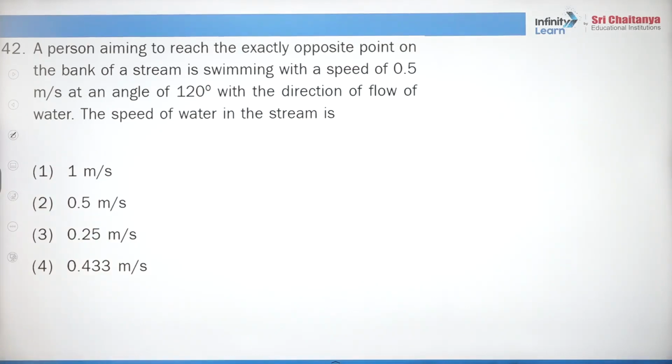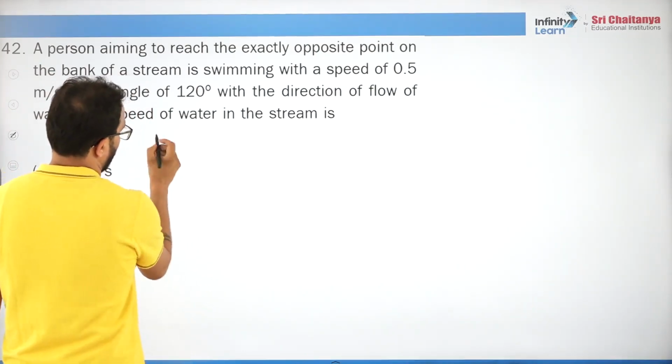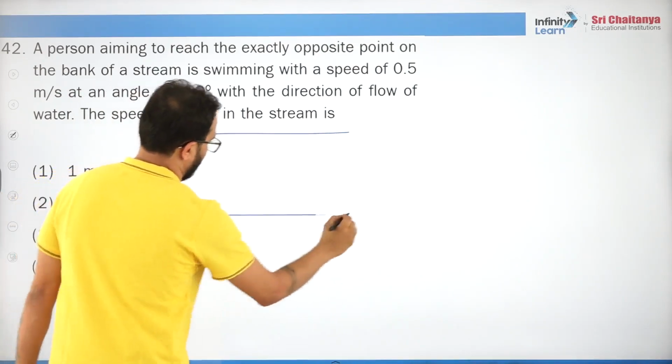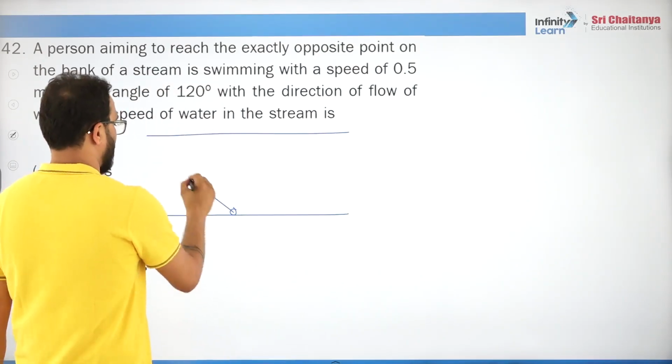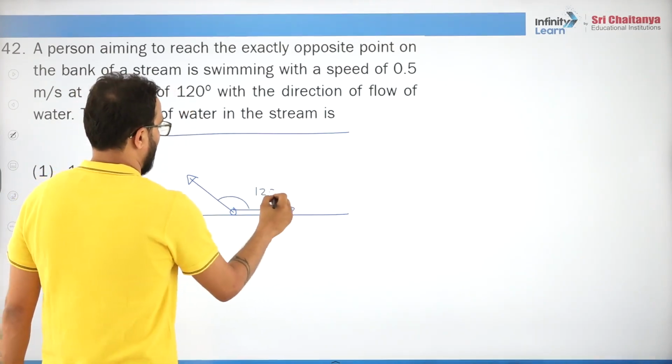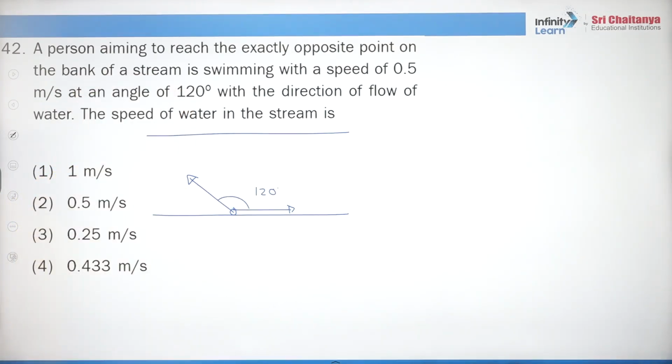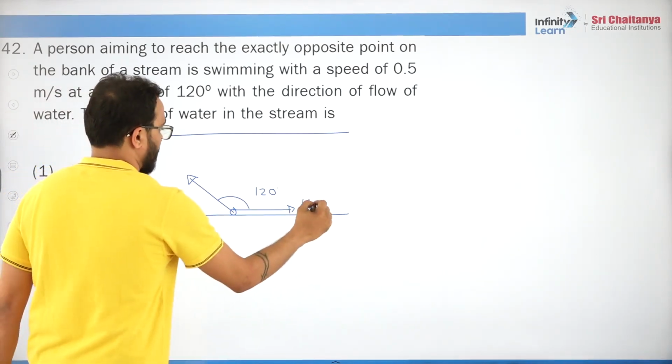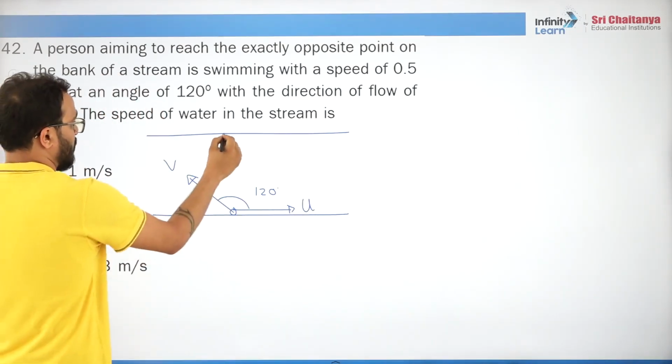Now a person aiming to reach the exactly opposite point on the bank of a stream is swimming with a speed of 0.5 meter per second at an angle theta with the direction of the speed of the water in the stream. Simple. Remember one thing, I will tell you once again. The man is swimming like this at what angle? It's 120 degrees with the direction of the flow of water. So this is u, this is v, and he wants to reach this point.